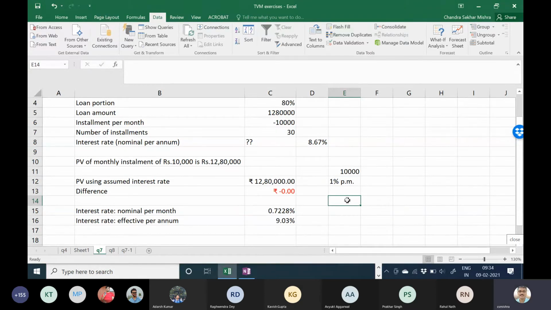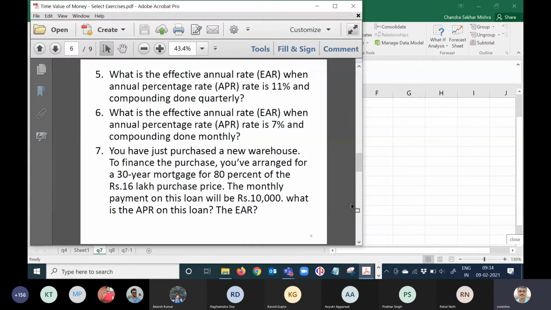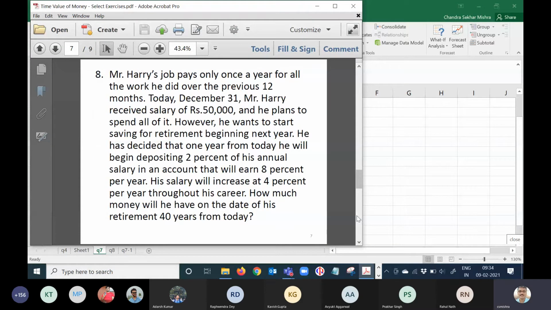Can anyone suggest another method of doing this particular problem? I'll be happy about that. Okay, chalo, next problem. This is a very good one. Mr. Harry has received 50,000 rupees today. He plans to spend all of it.